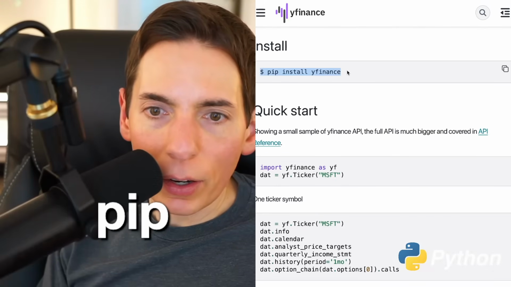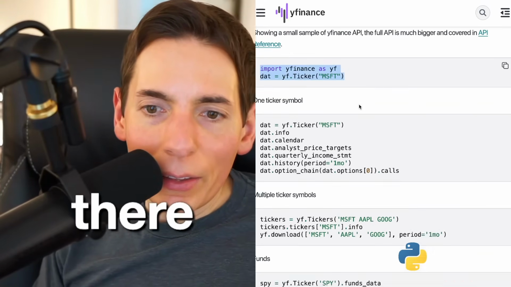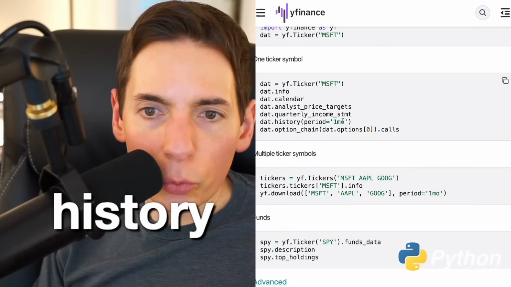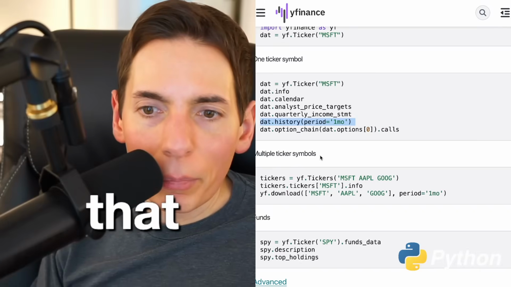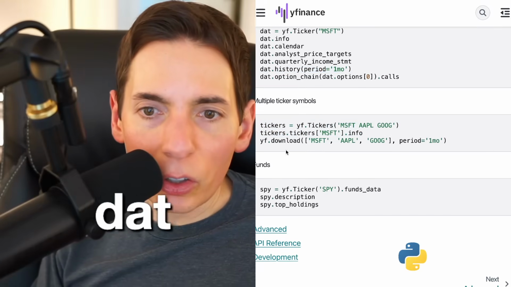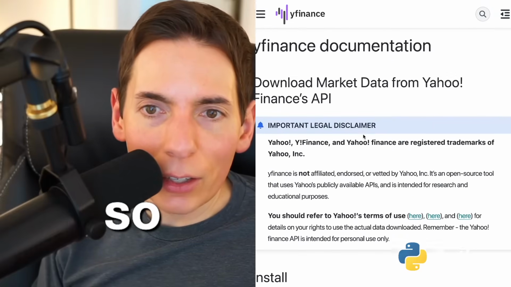Pip install yfinance, and then you can grab the ticker data. There you go. And then you can get the history. Right, so we'll do period, maybe hourly or minute or something like that. And then we can pull the ticker data. And then you can also pull information about the ticker.